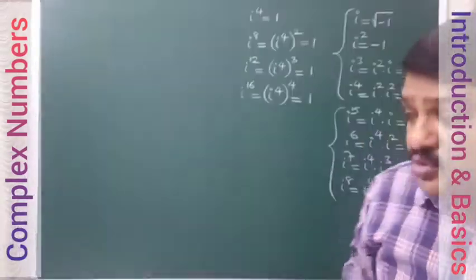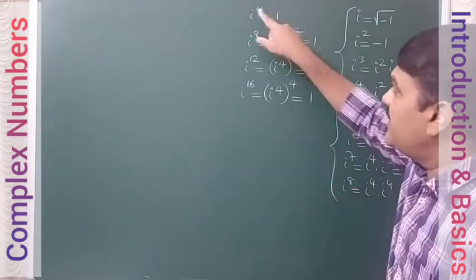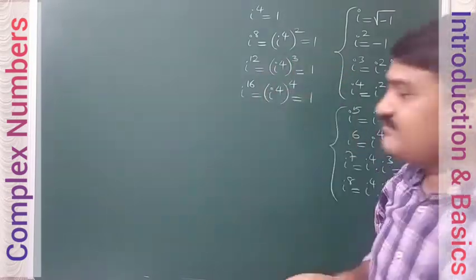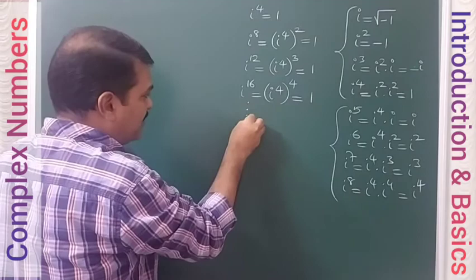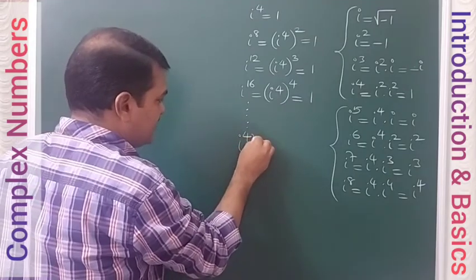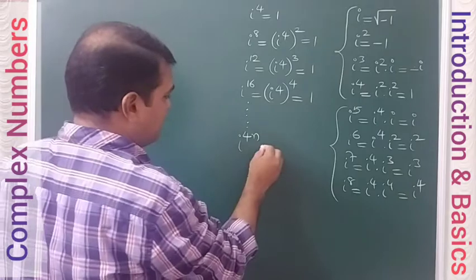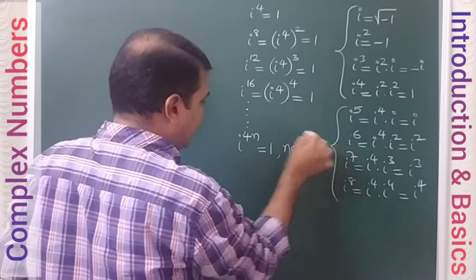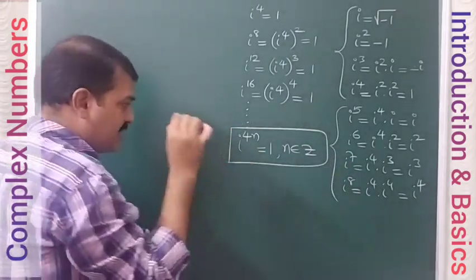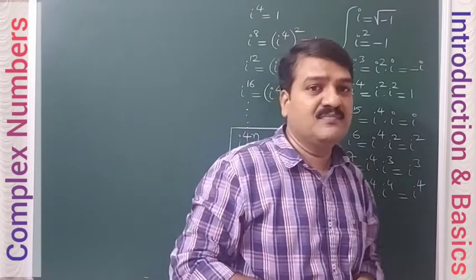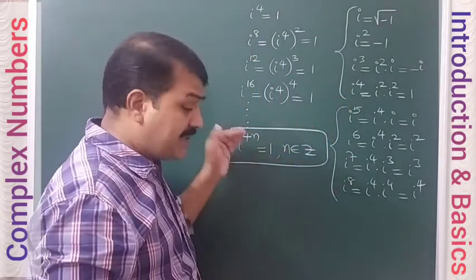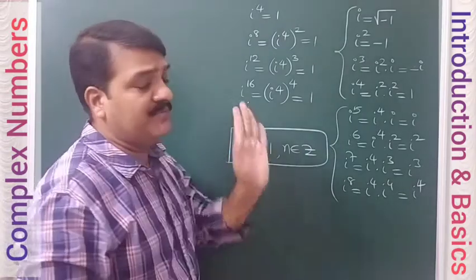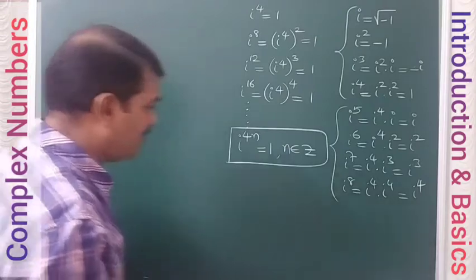So the basic rule you have to remember here is i power any multiple of 4 is always going to be 1. I will write it as i power 4n is always 1, where n is some integer. This is the very important basic property of iota. Using this property, you can calculate i power very large numbers also. i power a multiple of 4 must be 1, that is what you have to remember.